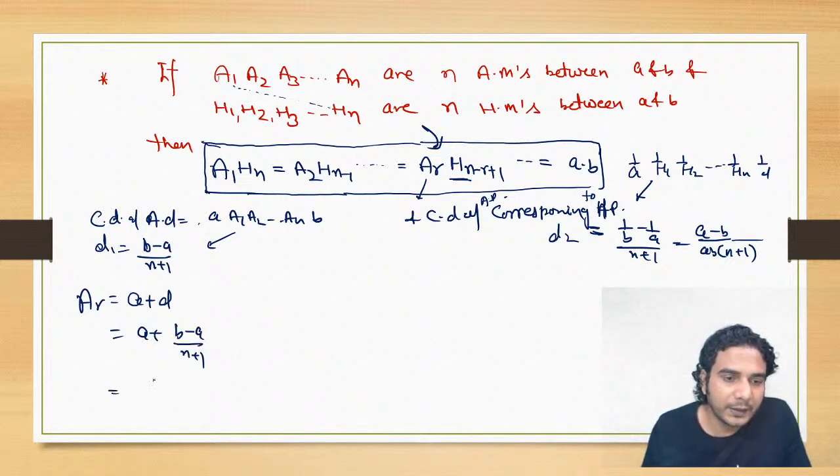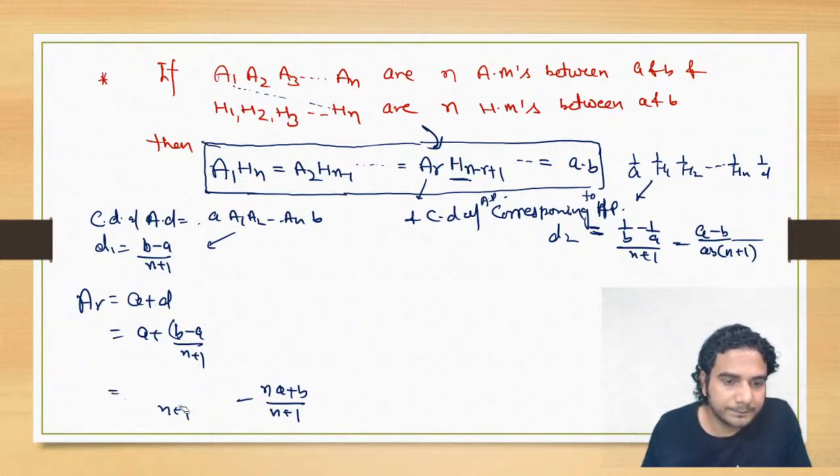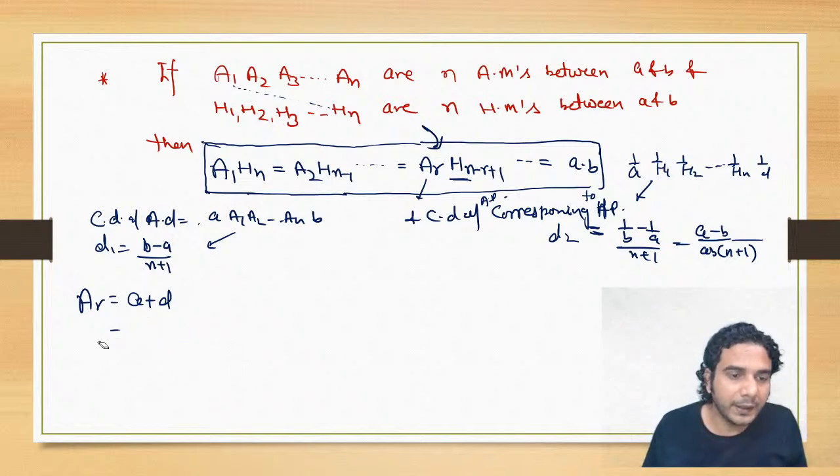Let's simplify it. So it is going to be (n plus 1) into A plus (B minus A) divided by n plus 1. All right. So it is going to be n into A plus B divided by n plus 1. Okay. So we have got actually R. Oh, I'm sorry. I forgot R. Let me correct it. We are writing AR, not the first term.